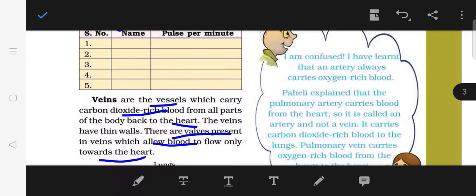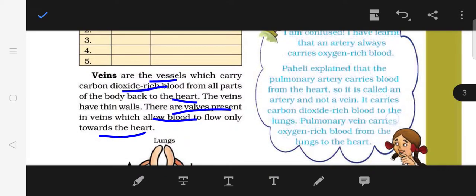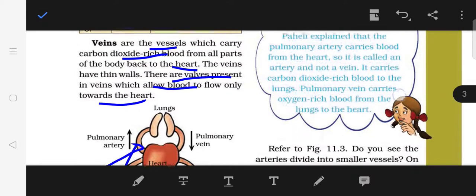Again, there is a confusion for Bujo. I am confused. I have learned that an artery always carries oxygen-rich blood. So, Paheli explained that the pulmonary artery carries blood from the heart. So, it is called an artery and not a vein. It carries carbon dioxide rich blood to the lungs, and pulmonary veins carry oxygen rich blood from the lungs to the heart. So now this is the reverse process done by veins, and the passing on of oxygen done by arteries, that we can see here as we have learnt.